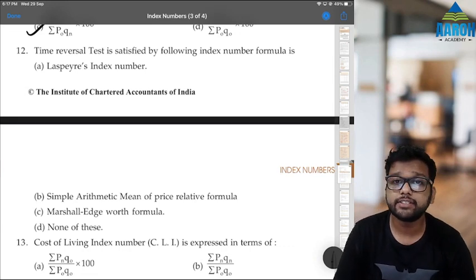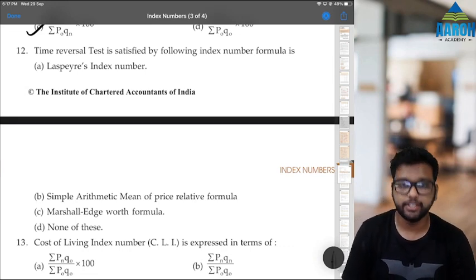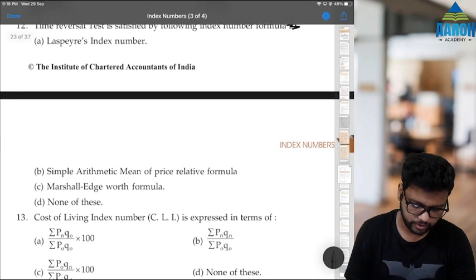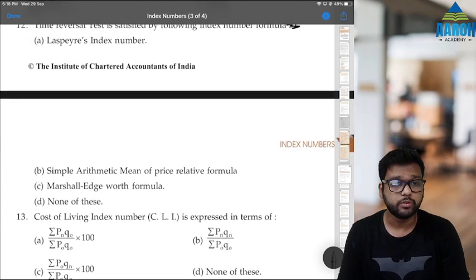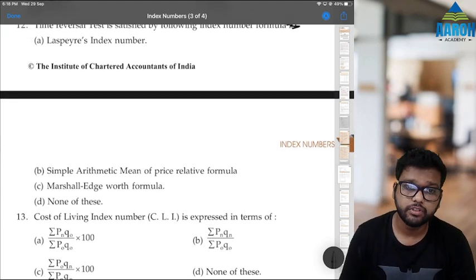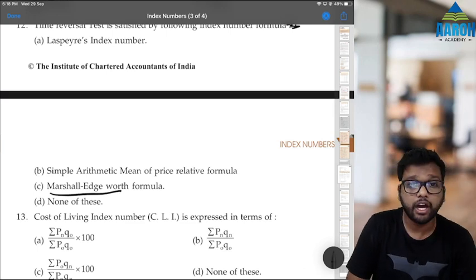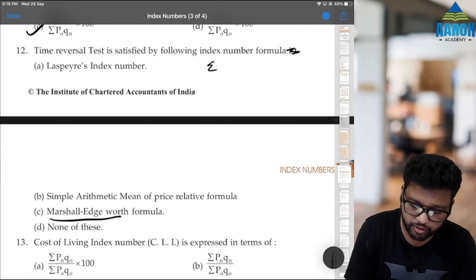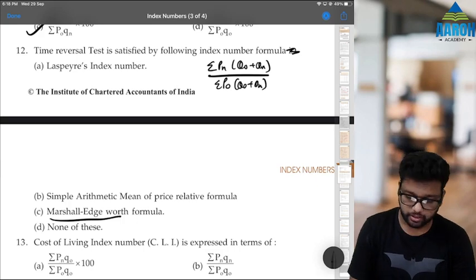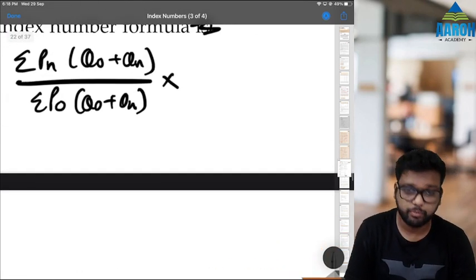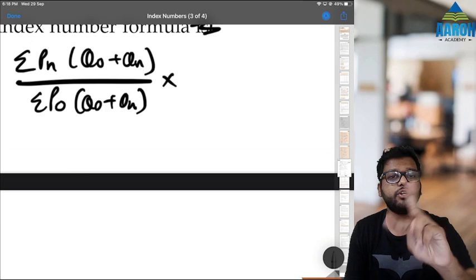Time reversal test is satisfied by the following index number formula, okay. Laspeyres no. Simple arithmetic mean no. Marshall-Edgeworth is yes. How? We can check. The Marshall-Edgeworth formula is summation Pn into (Q0 plus Qn) divided by summation P0 into (Q0 plus Qn). Now when we do time reversal, we replace n with 0 and 0 with n.